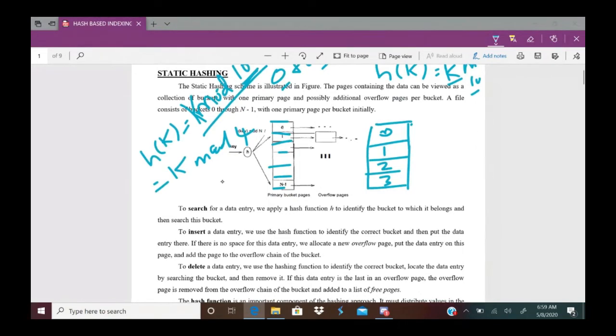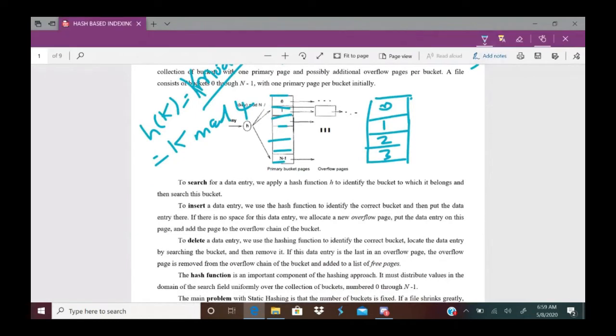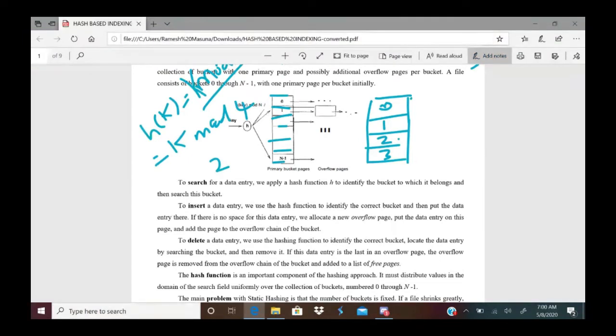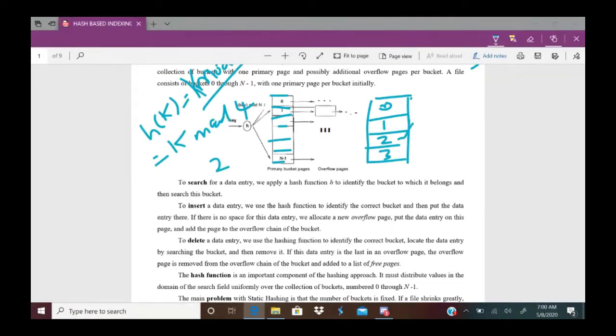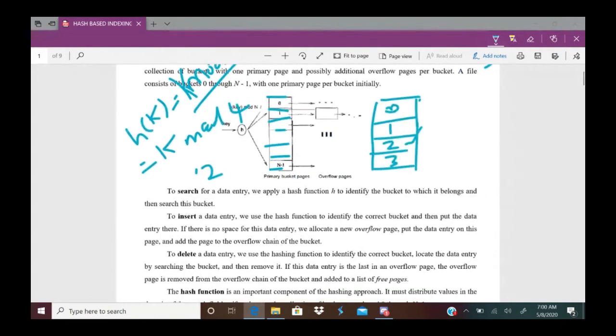Suppose I want to insert some key value 2. 2 mod 4 is 2 itself, so that index record will go into this bucket page. Suppose my index record is 12. 12 mod 4 will give you 0, so the record 12 will go into bucket 0.